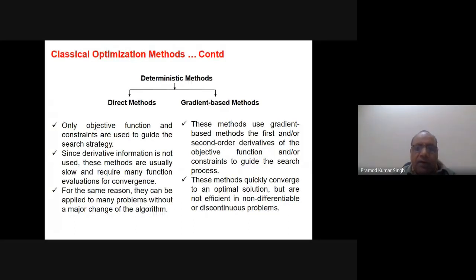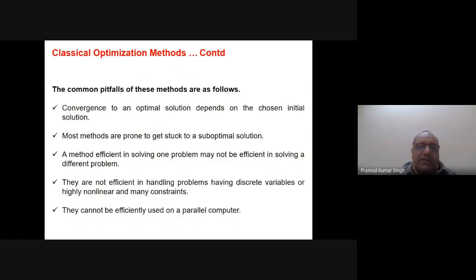Right now we are talking of the classical, mathematical optimization methods. The common pitfalls of these methods, the common problems, are written here. I am just setting the pace for why we are moving towards evolutionary algorithms. First, convergence to an optimal solution depends on the chosen initial solution. This is a very big hurdle. Second, most methods are prone to get stuck at a suboptimal solution. This is another big problem.